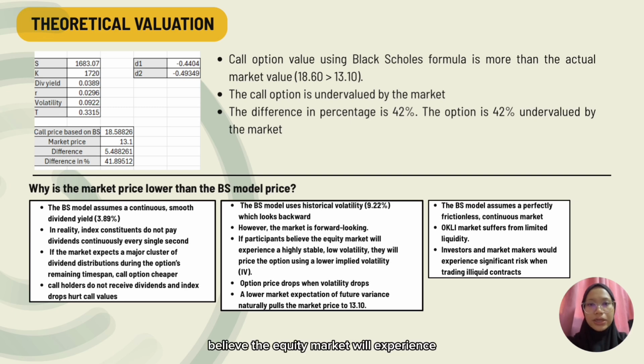If participants believe the equity market will experience a low volatility period between now and September 2026, they will price the option using a lower implied volatility. A lower expectation of future variance naturally pulls the market price down.